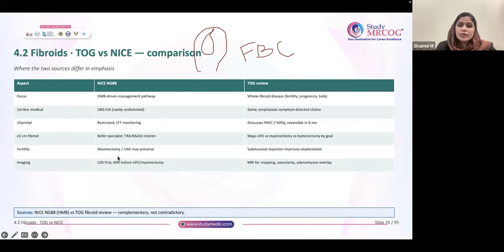Imaging, what you will do: first line is always ultrasound. So MRI is done before uterine artery embolization or also myomectomy. This point is important, okay? This talk also focuses on that. So first line is always ultrasound imaging. MRI is not a must. Only before myomectomy or uterine artery embolization are you going to do MRI.